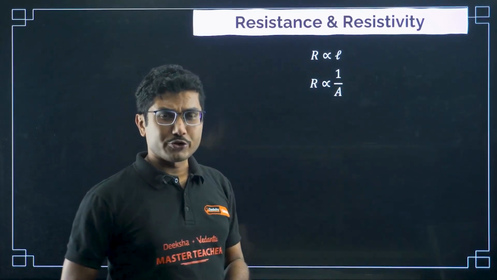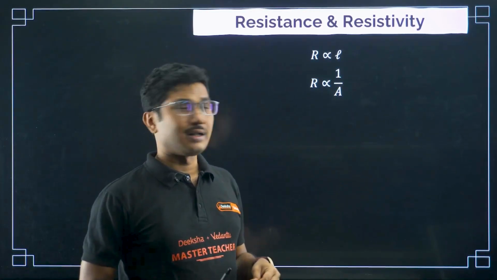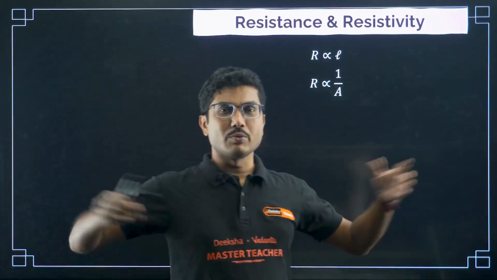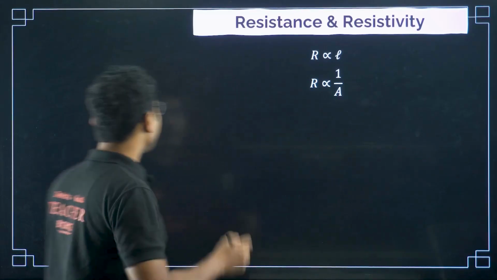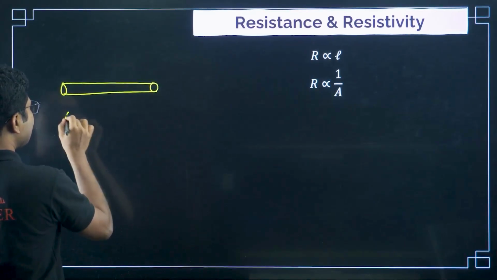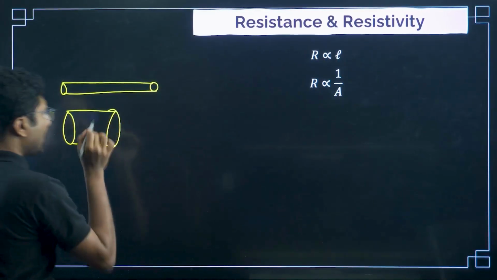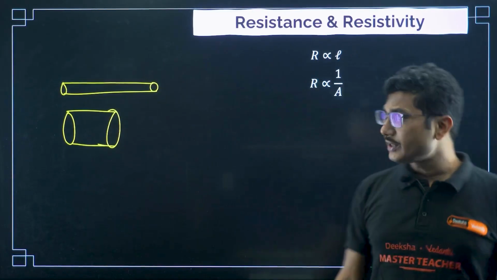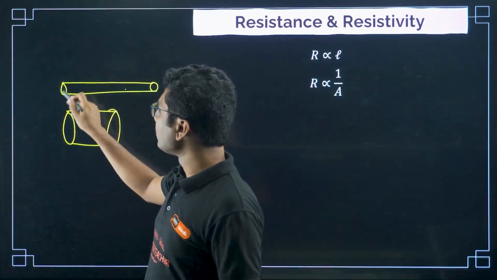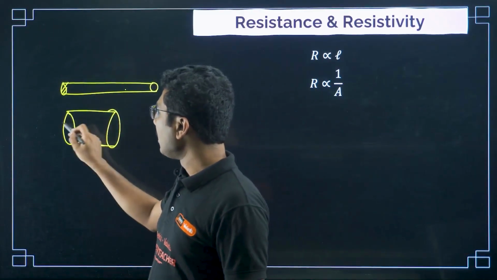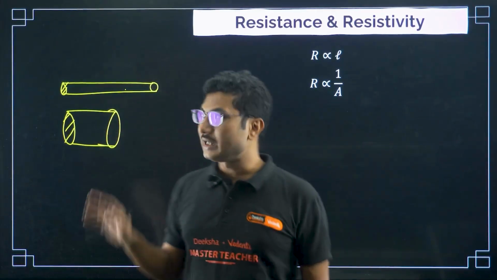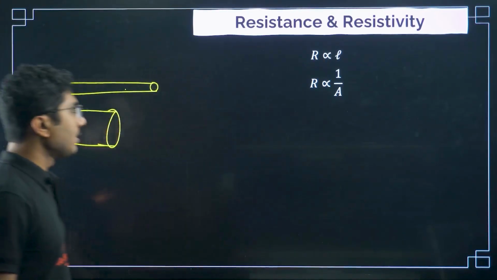So R is proportional to L. So the longer the road, the higher the resistance, and if the road is wider, then resistance will be smaller. So for example, if you say that this is a wire and this is a wire, which one will have a higher resistance, which one will have a lower resistance? Obviously this one will have a higher resistance because it is not only longer but also its area is smaller. This one has a bigger area and smaller length, so in both cases the resistance of this wire will be much less compared to this one, right?